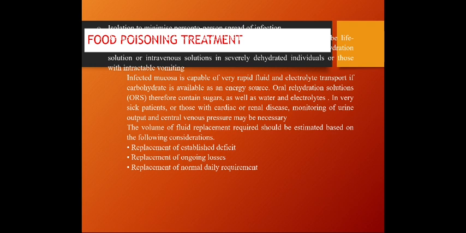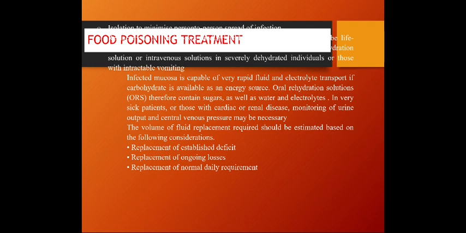The fluid replacement can be achieved with either oral rehydration solution or, in severe dehydration, IV fluid should be given. The infected mucosa is capable of very rapid fluid and electrolyte transport if carbohydrate is available as an energy source.